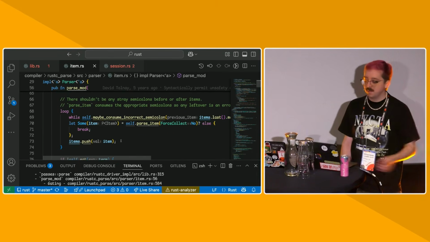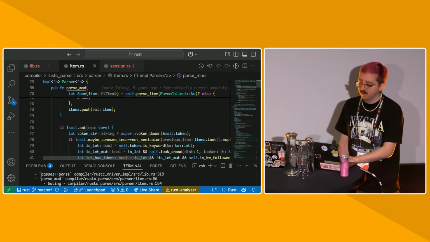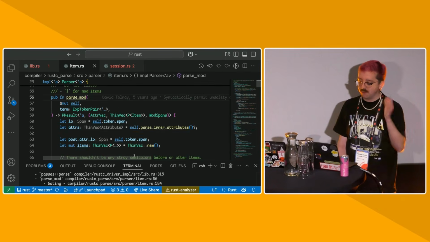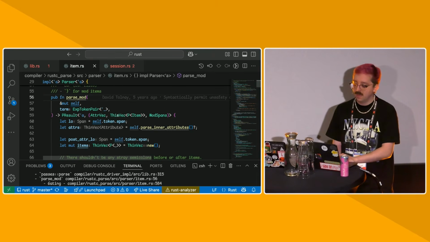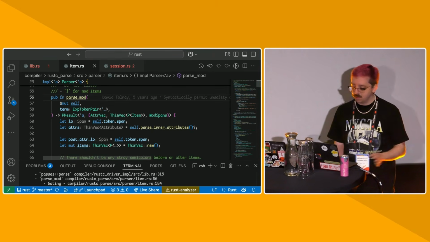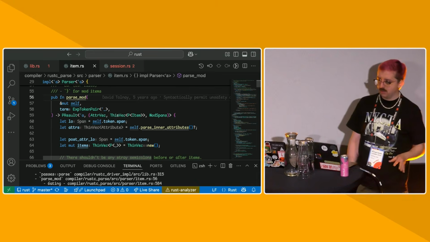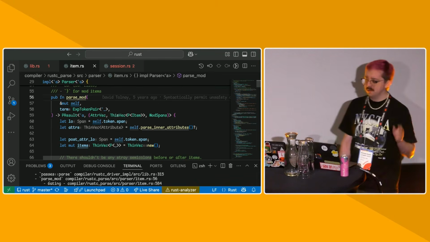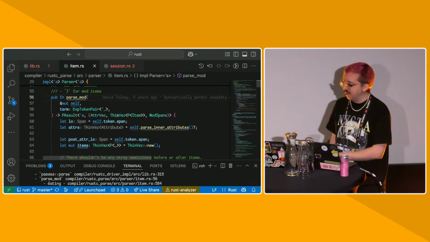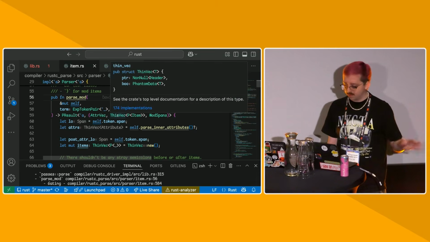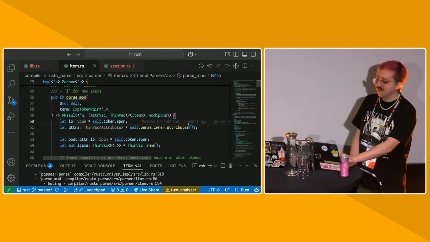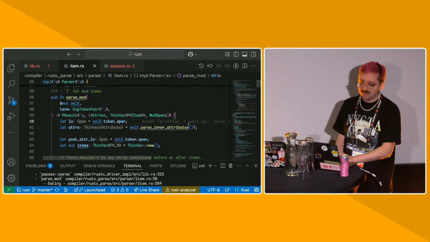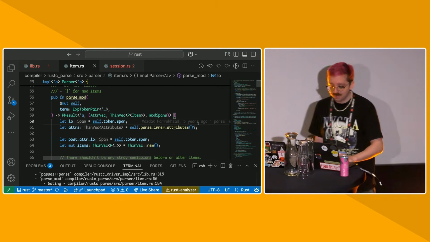And then we push those items into a vector, and return that vector, or it's a thin vec because we try to be optimized in the Rust compiler. And that's how we parse a module. So that's generally the structure of the parser. It's not that interesting. I could go into things like parsing recovery, but of all the things I want to talk about, I probably want to talk the least about parsing, because parsing is one of the things that Rust actually does share with a lot of other compilers.